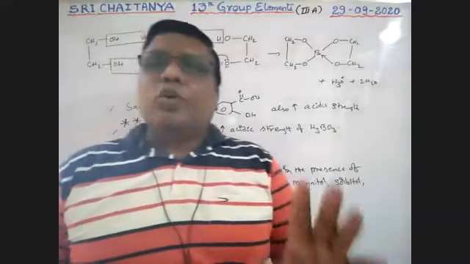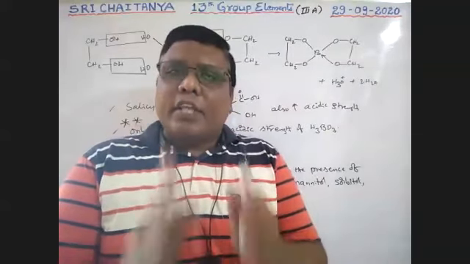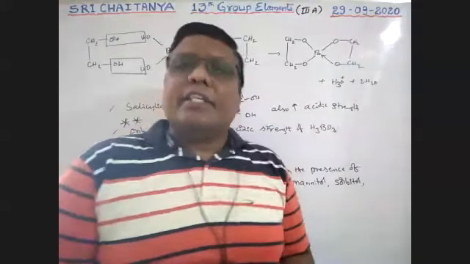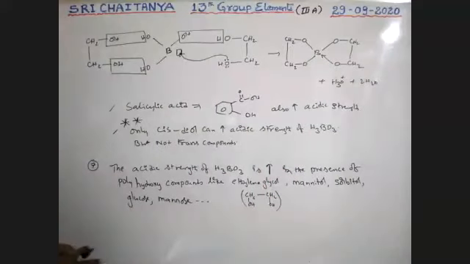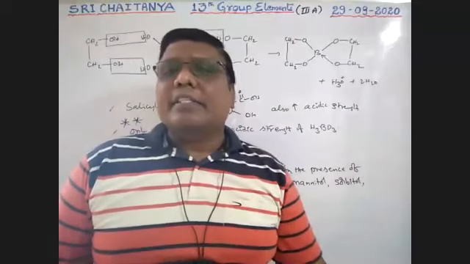Trans means similar groups are on opposite sides. That's why only cis diols can increase the acidic strength. It is also a very, very important point.